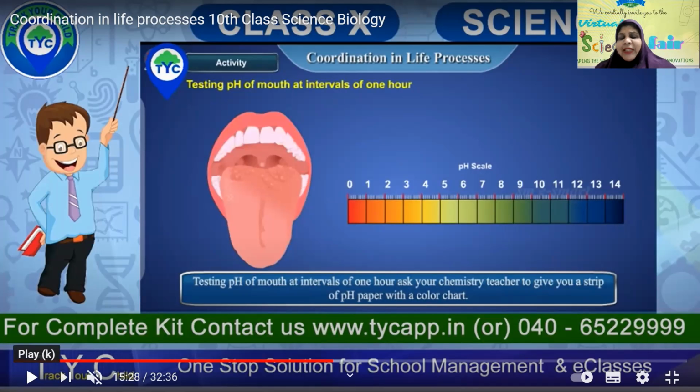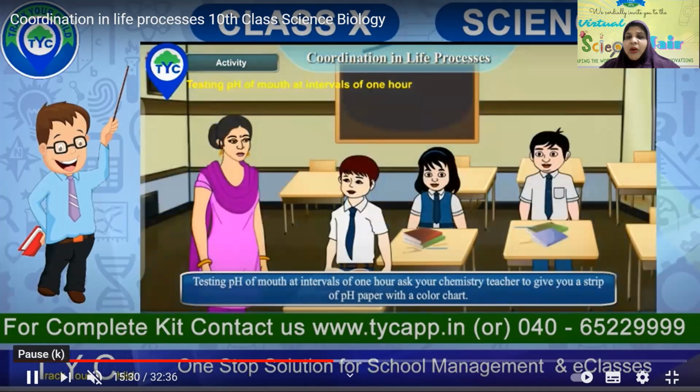You know the pH scale already, you have learned it in your lower classes. 7 is neutral, water is mostly 7, and anything below 7 is acidic, and above 7 is basic. Okay, so now we are going to test the pH of our mouth at intervals of 1 hour. After every 1 hour, let us test the pH of our mouth. So, let us see what our observations are.